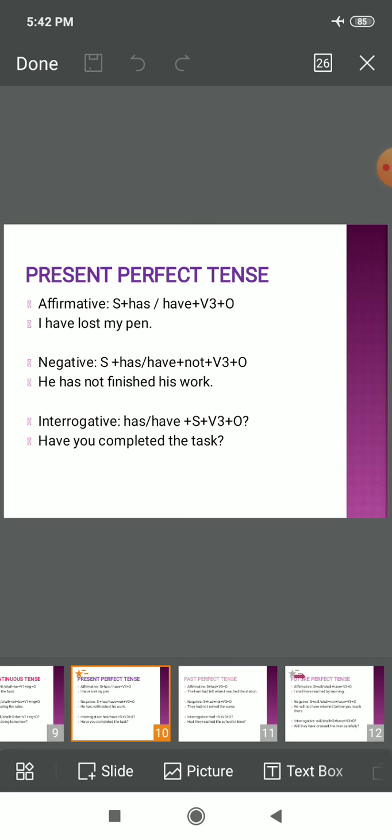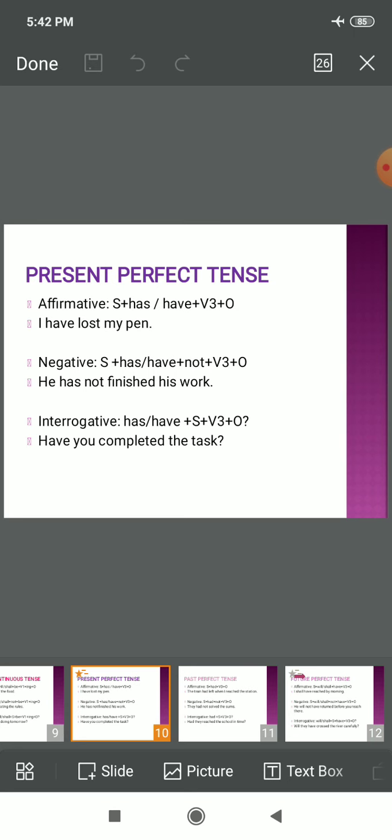So, see the example of affirmative: subject plus has or have, verb's third form, plus object. I have lost my pen. It means the process is completed. I am not afraid of anything that I will lose my pen or I am losing my pen. I have lost my pen. It means I don't have the pen I was having earlier. I have lost it. Lost, verb's third form. And out of has and have, I hope you all know that with I we use have.